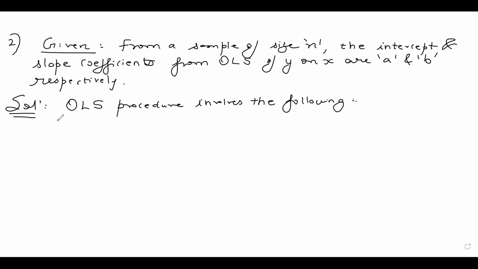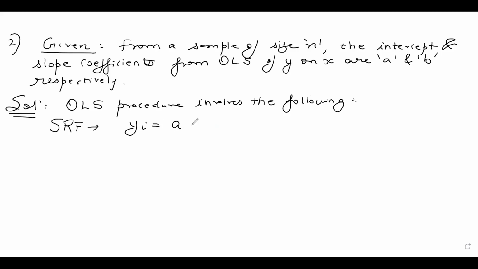So guys, what is my sample regression function, SRF? Remember, my sample regression function is yi equals alpha plus beta xi. Or since we have taken a and b, I can take a and b only.